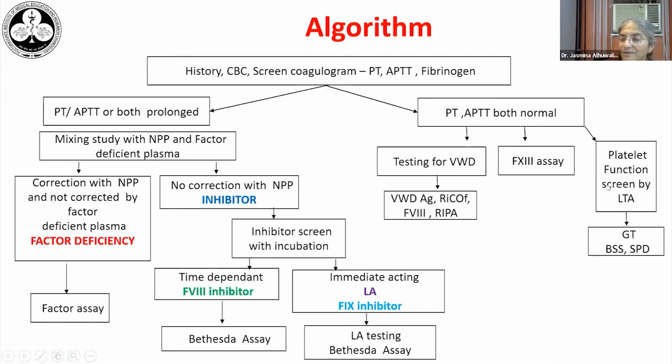So this is the algorithm that we use in our lab. We usually do the history, CBC, and screen. Then we look if there is a prolonged abnormality of the test, rule out a factor deficiency, look for an inhibitor, see if there is a factor 8 or a 9 inhibitor, and then do a Bethesda assay. If the other tests are normal, then we do a von Willebrand panel or a factor 13 assay and platelet function screening by light transmission aggregometry and flow cytometry.